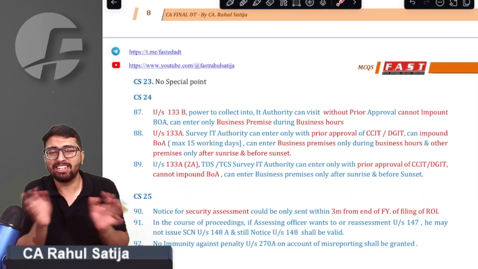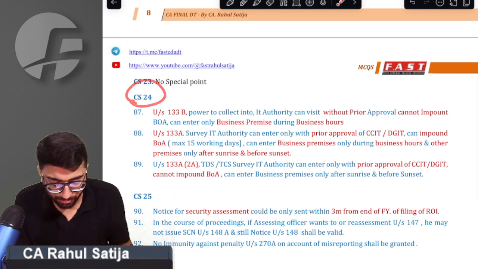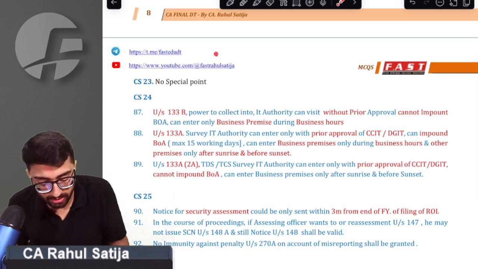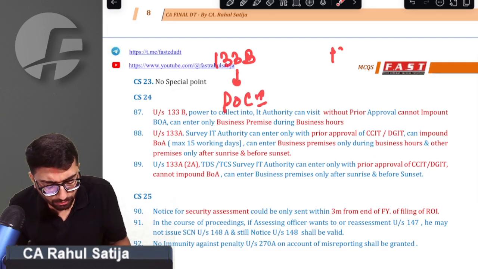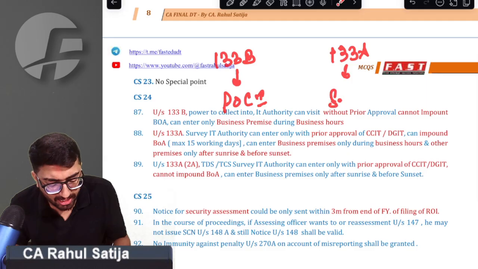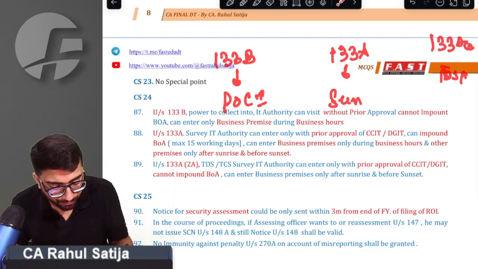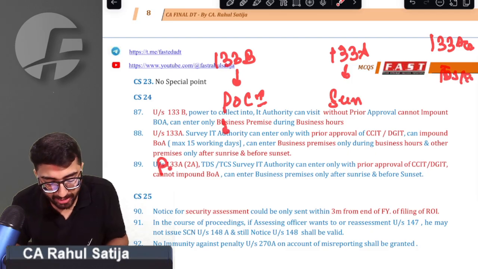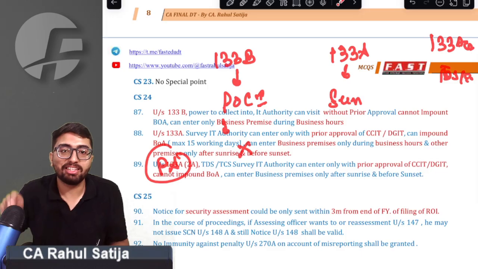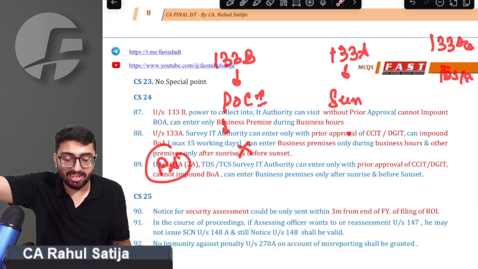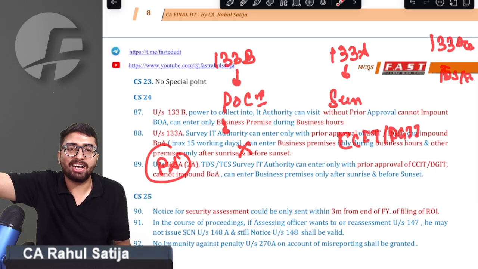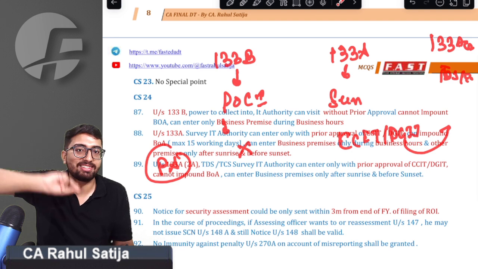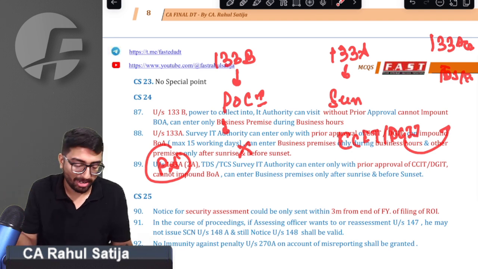Case study 23, we don't have any special point. Case study 24 is important. We have three sections: 133B, where the assessing officer has power to collect information; 133A, where the assessing officer has power to survey; and 133A(2A), the TDS/TCS survey. In all three cases, do they require prior approval? Under 133B, no prior approval is required. Under survey, prior approval of the CCIT or DGIT is required. Without that, they cannot do a survey. Similarly, in a TDS survey, prior approval is mandatory.